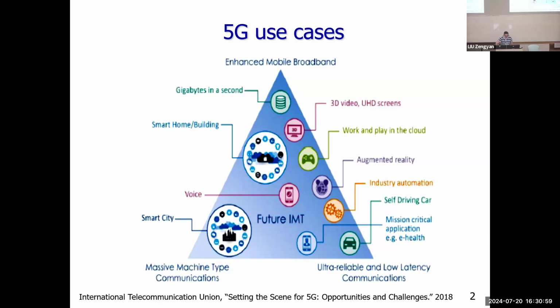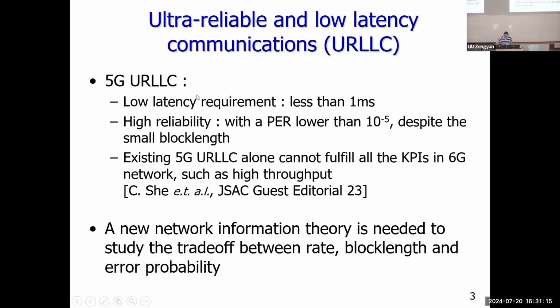Typically, it should be less than 1,000, so typically only 100 symbols. But the reliability must be high, sometimes 10 to the minus 5 to 10 to the minus 6. So it is a very hard technique. Low latency means the blocklength is very short, and also high reliability.